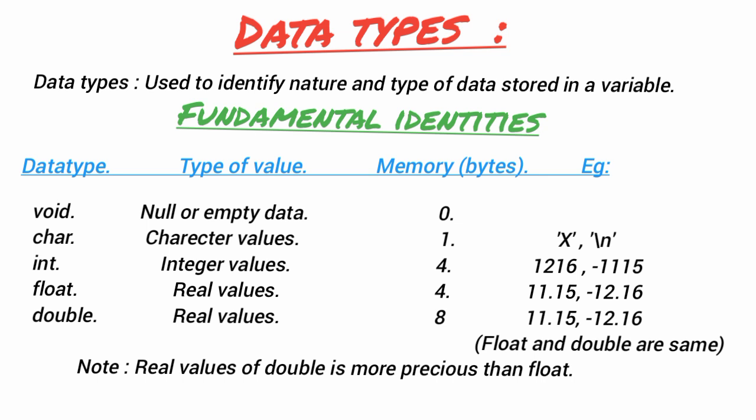Double: real values, more precise than float, 8 bytes. And examples.